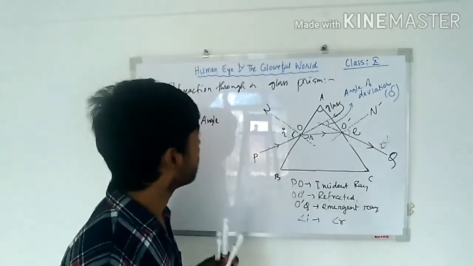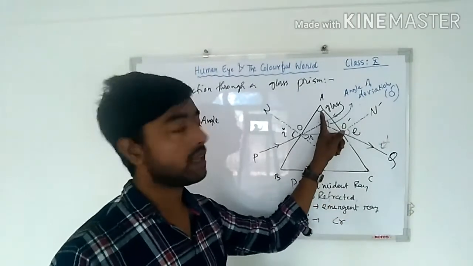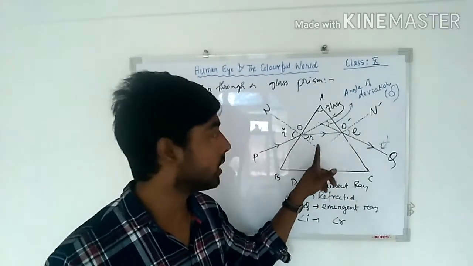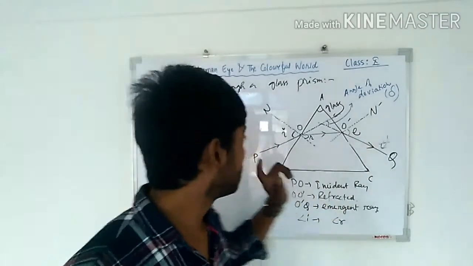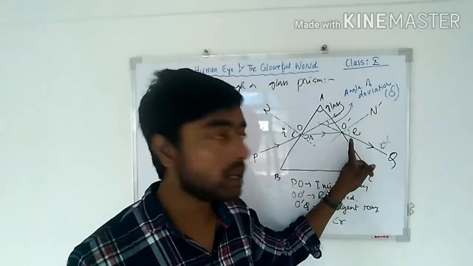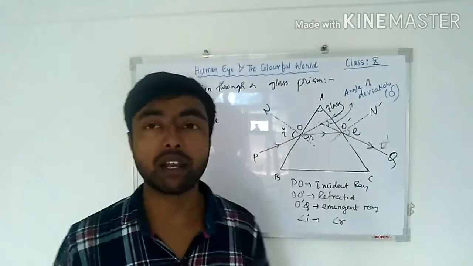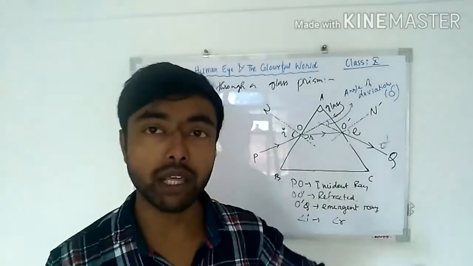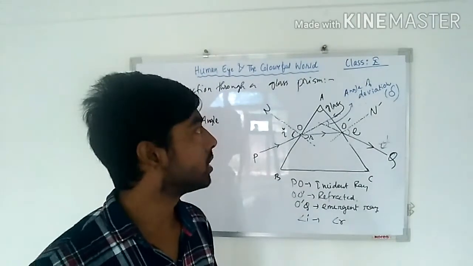So this is all about refraction through a glass prism. Here important things are: angle A is called the prism angle. Angle I is called the incident angle. Angle R is called the refracted angle. Angle E is called the emergent angle. PO is the incident ray. O dash is the refracted ray. O dash Q is the emergent ray. And angle delta is called the angle of deviation, which is formed by the initial ray PO and the final ray OQ. Understood? So this is all about refraction through a glass prism.